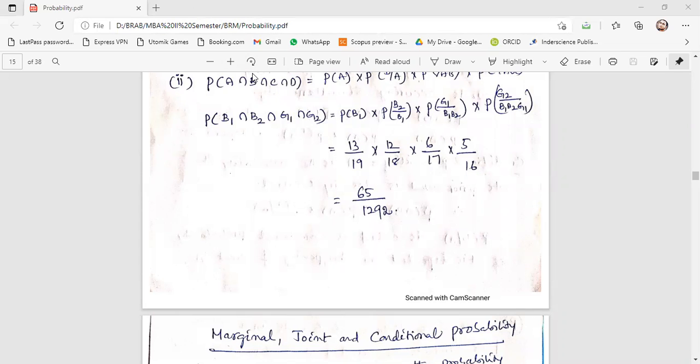1292. So first thing is you have to understand the problem properly and write the correct formula. Then the probability will be very easy. If you do not remember the formula, do not understand the concept properly, and do not understand the problem, then it will become very difficult for you. So understanding the problem is very, very important.